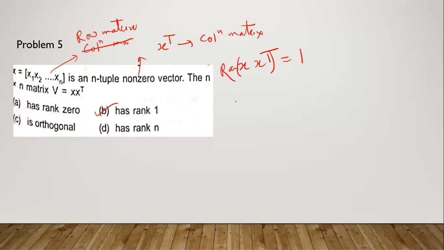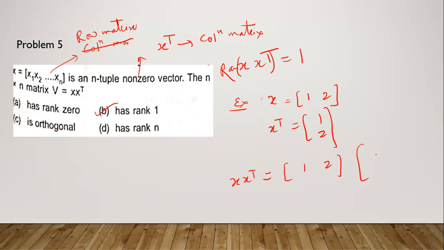You can check by an example, say a 2 cross 2 case. Suppose X is equal to x1, x2, and we take 1, 2. Then X transpose will be 1, 2 as a column. Then what will be X X transpose? It will be 1, 2 times 1, 2.